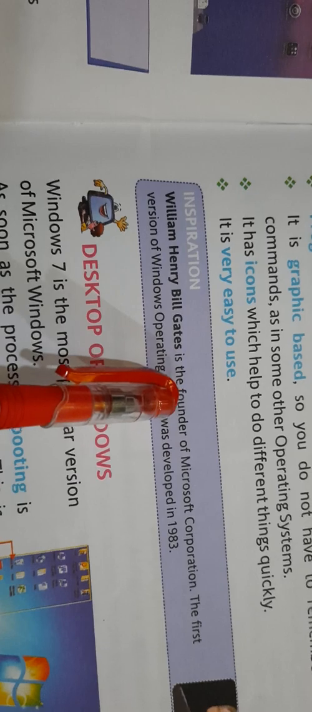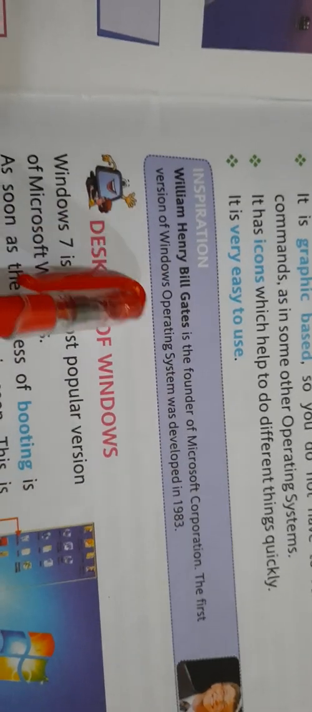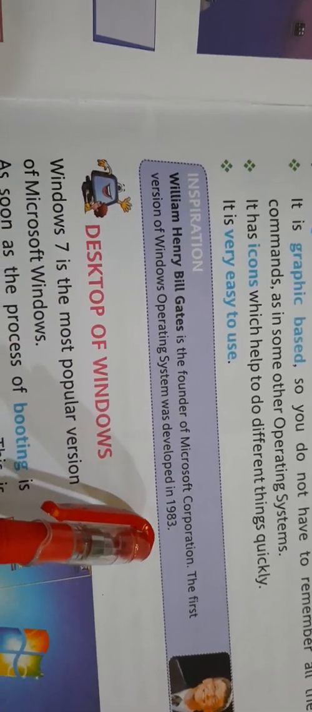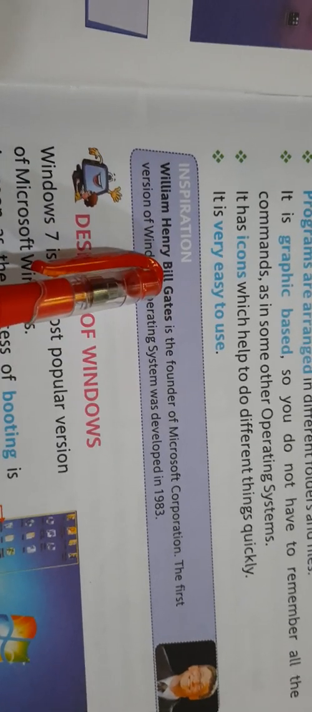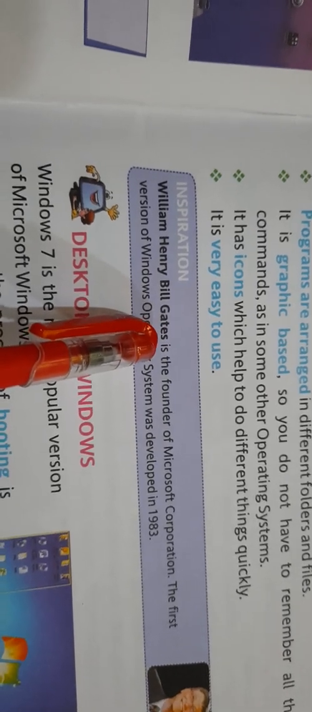William Henry Bill Gates is the founder of Microsoft Corporation. The first version of Windows operating system was developed in 1983. So we know him as Bill Gates. Usually you must have heard this name, Bill Gates. Now we know his complete name.